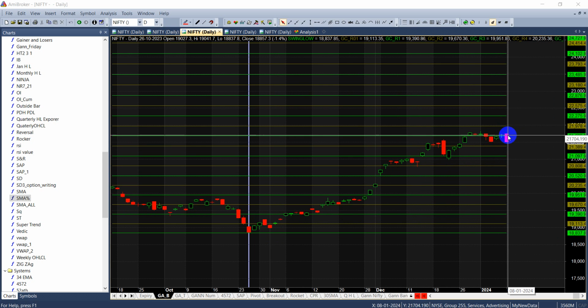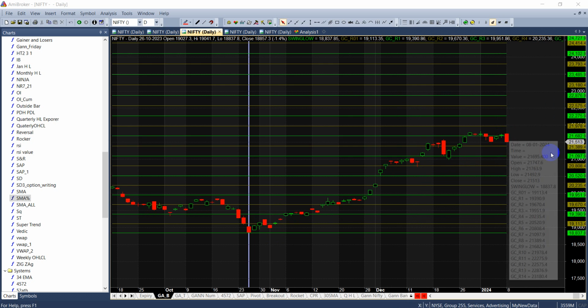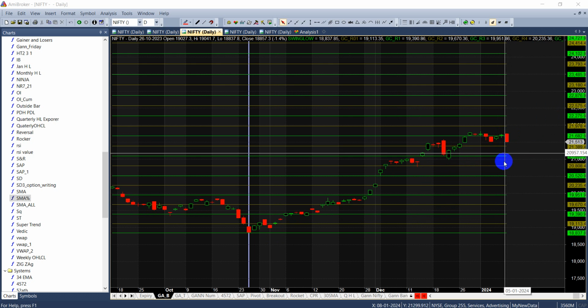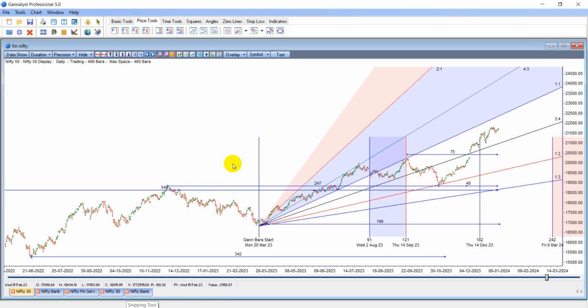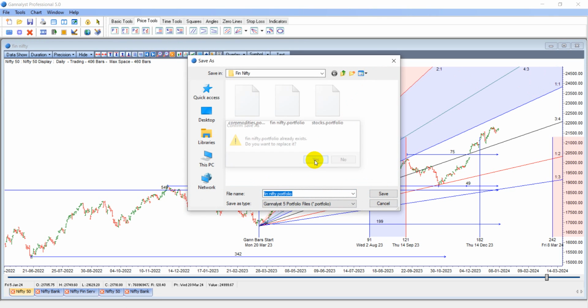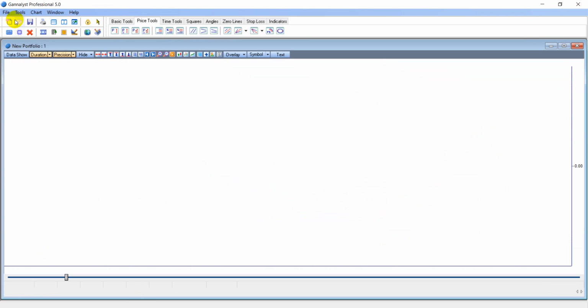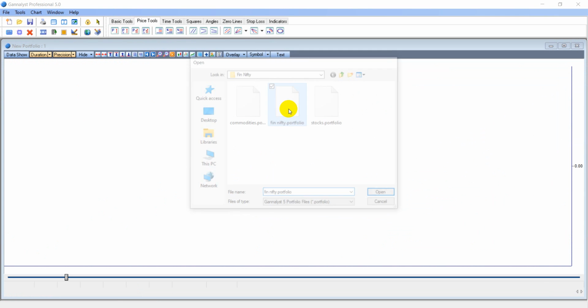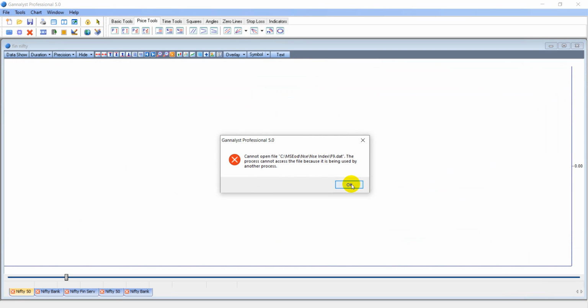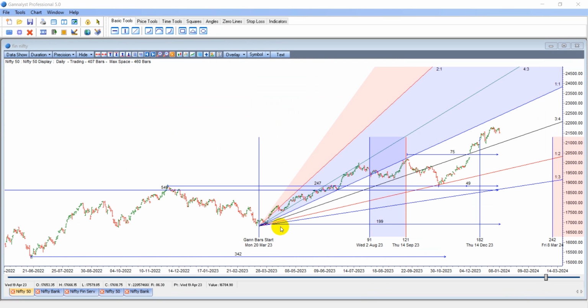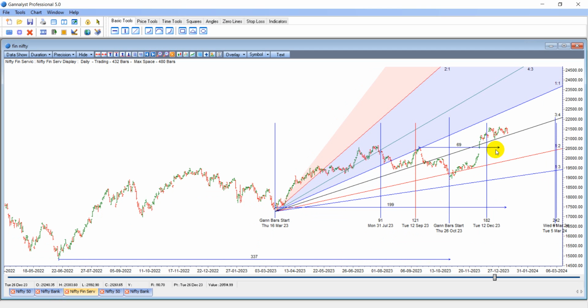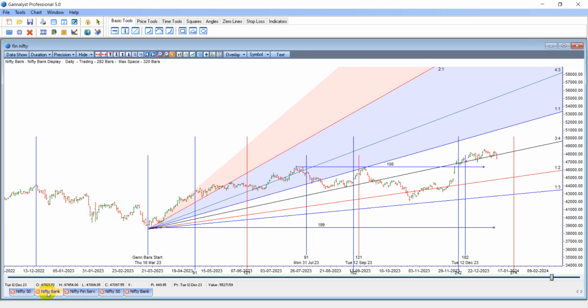It gives you important price levels. Like this one, 21,682 was resistance, and now the big support is around 21,389. Similarly, at times it doesn't work because multiple cycles are meeting, and it becomes a confluence of even Gann cycles. Like yesterday, I told you in one of my videos that we had Mars ingress also. Nifty was at the 49th bar, and even Fin Nifty and Bank Nifty were at the 199th bar. These are important numbers based on Gann techniques.